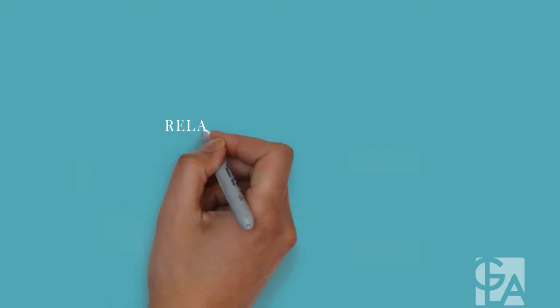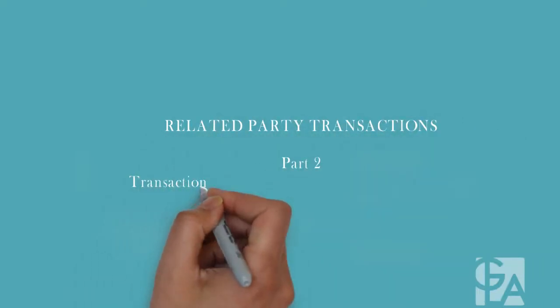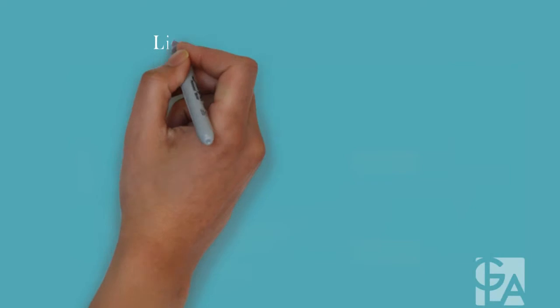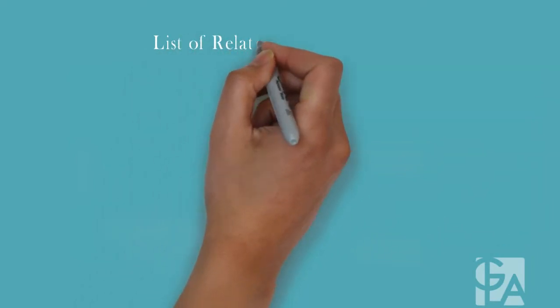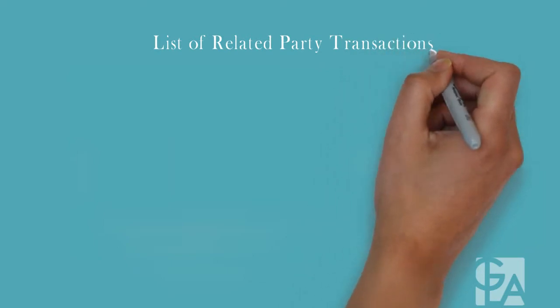Let's learn more on related party transactions. In part 1, we learnt about who is a related party under the Companies Act. In part 2, we will dive a little deeper and learn about transactions regarded as related party transactions. Section 188 provides a list of 7 types of transactions regarded as related party transactions when conducted between related parties.